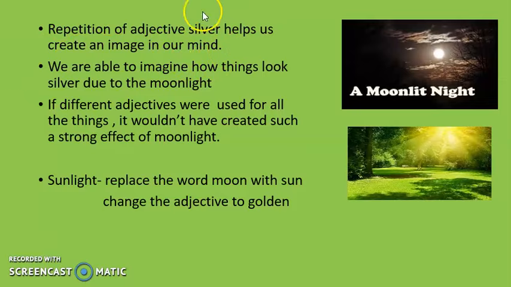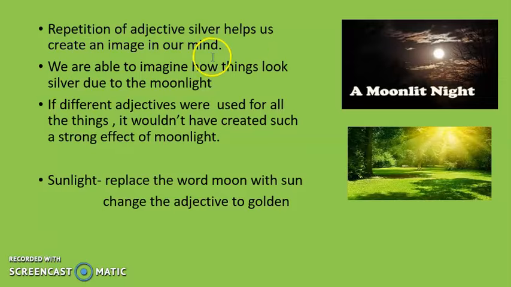Okay, the poet has repeated the word silver or the adjective silver because he wants us to create an image in our mind, right? When I explain the poem to you, I'm sure by the end of the poem, okay, you could imagine silver trees and silver fruits. Okay, maybe the paws of the dog, you could imagine they were silver.